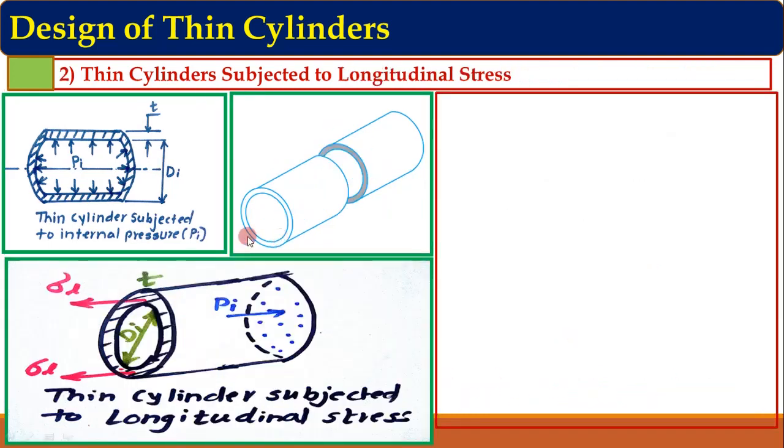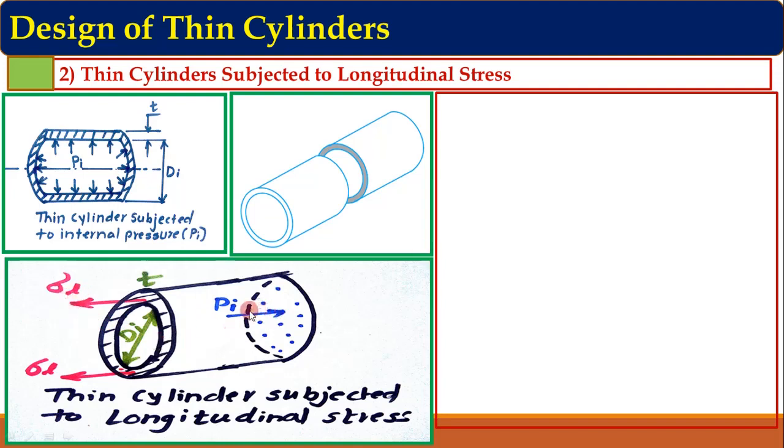Now similarly, we have to derive the equation for longitudinal stress. So this is the thin cylinder subjected to internal pressure. This is the second mode of failure, along the length, and this is the detailed diagram where the applied pressure is shown and the reactive stress is shown.